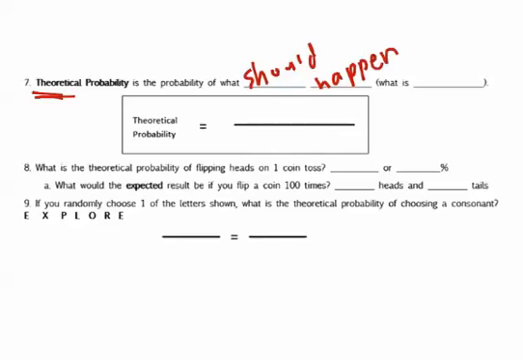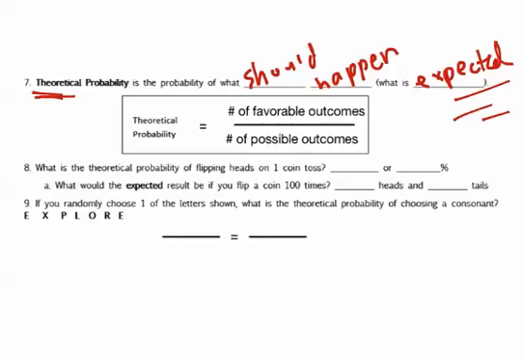And again, what is expected? Anytime you see that word expected, what is the expected outcome? You want to think theoretical. Very, very important. Okay, so it is number of favorable outcomes over the number of possible outcomes. So same thing here as regular probability. When it doesn't specify, we can assume it's talking about, in theory, what should happen.